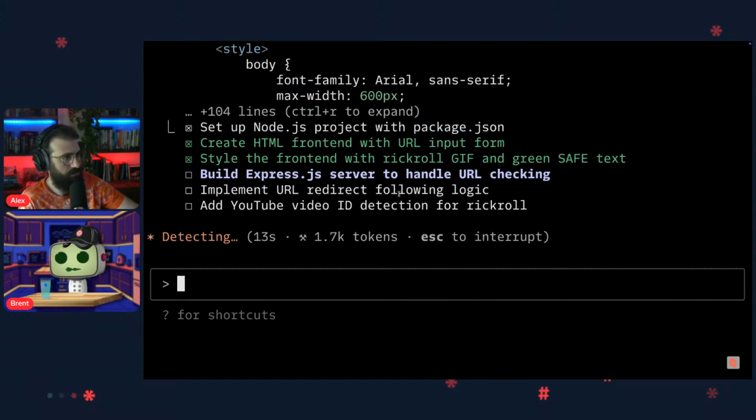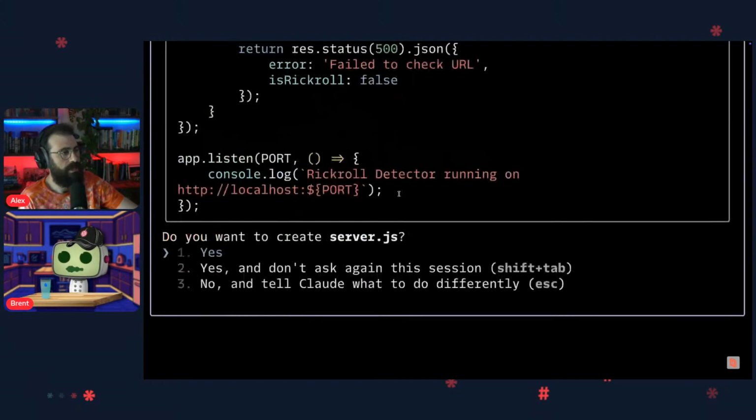One of the things that I normally do that I didn't do on this one, that we'll talk about when we talk about prompt improvements, is I normally say create a file where you log out all of your decisions and also the prompts that led to them. So like if I prompted something that led you to do something, I want you to capture that. I like that. So now it's creating server.js.